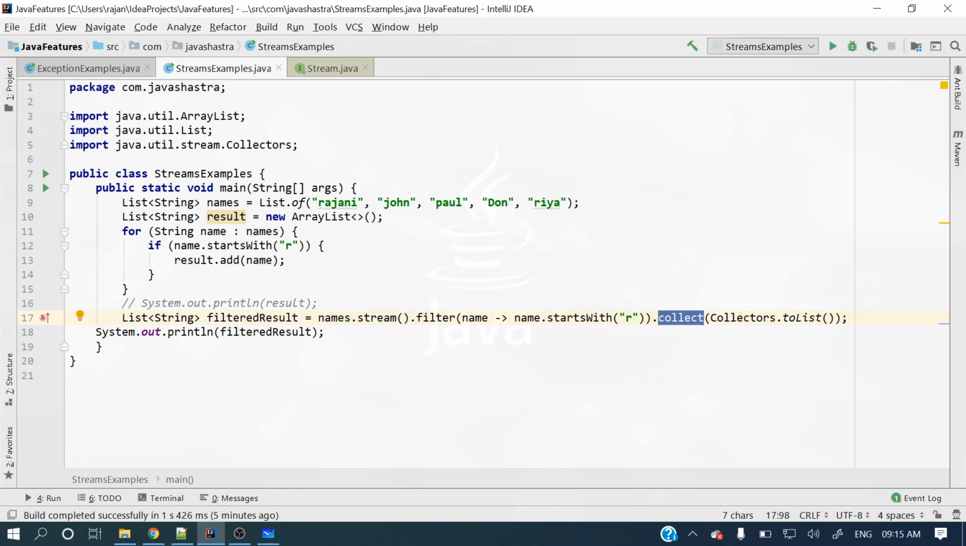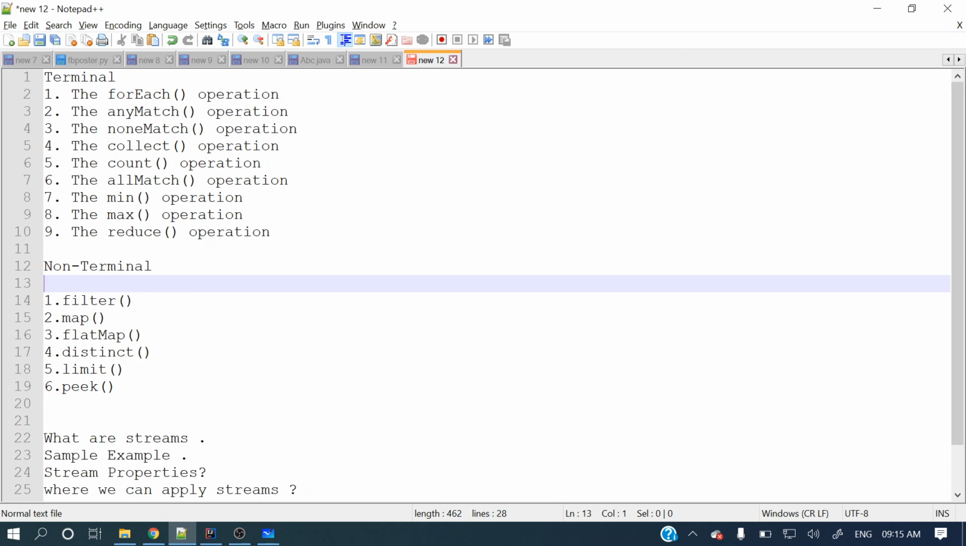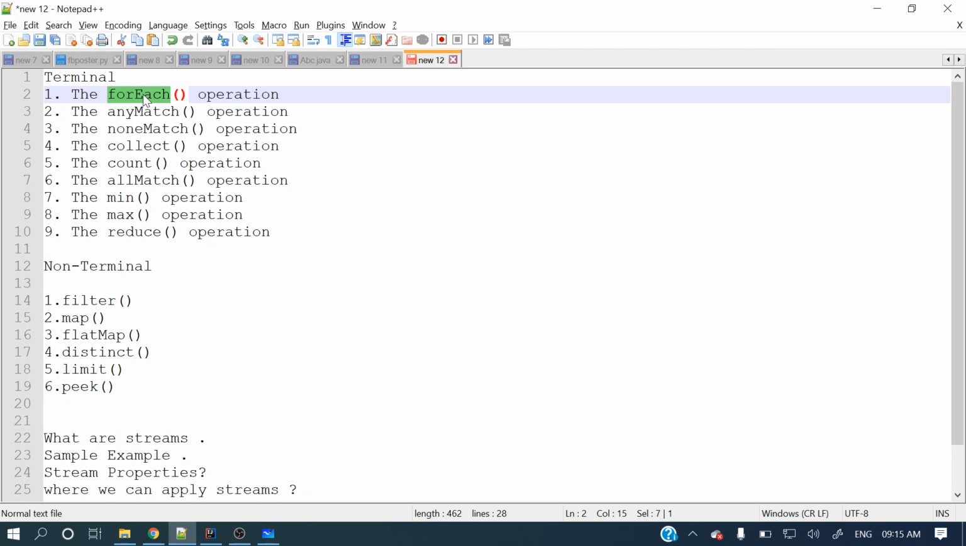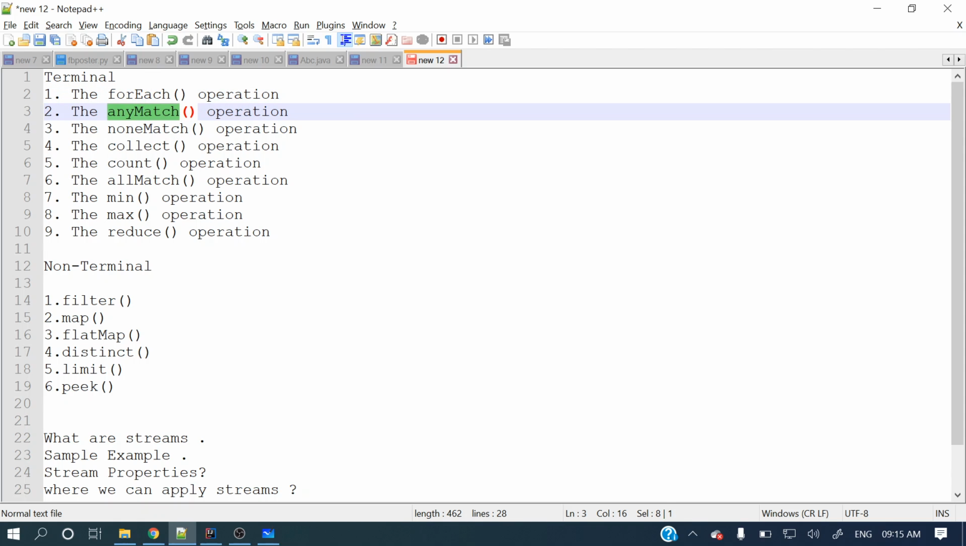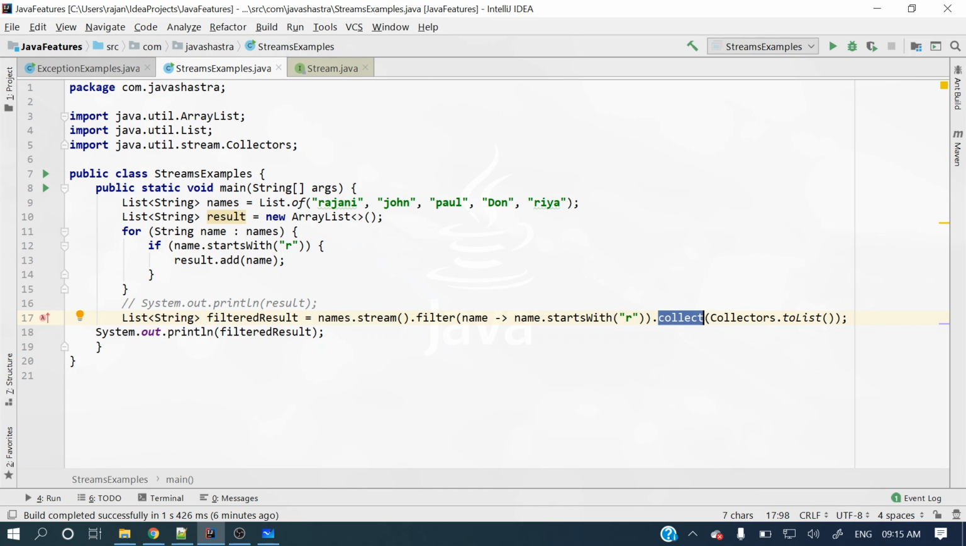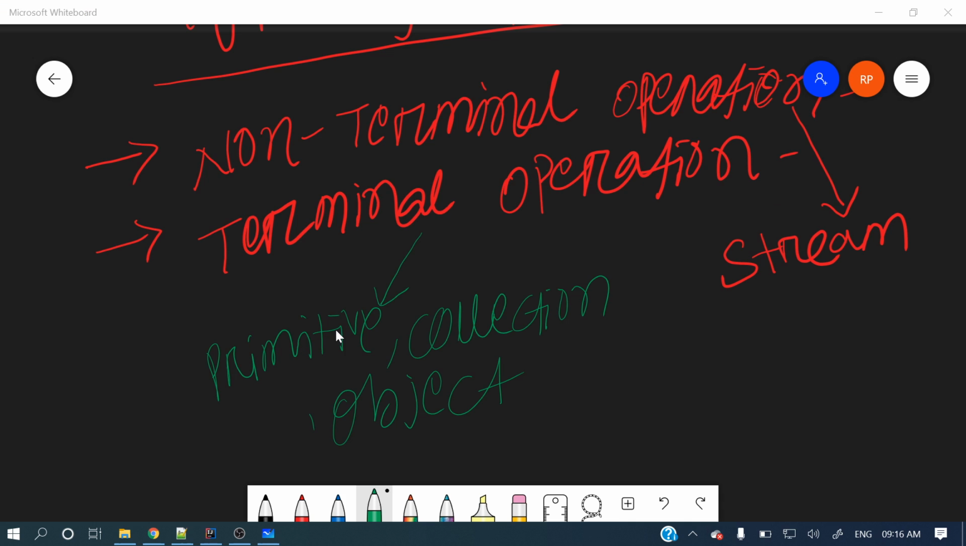So what are some other terminal operations? If you see here, forEach is a terminal operation, anyMatch is a terminal operation, noneMatch, collect and count, allMatch, min, max and reduce, right? I will explain these operations in detail in upcoming videos of this series, with real-time use cases of where exactly they fit, so you don't need to worry about those. So already I have explained what non-terminal and terminal operations in stream are.